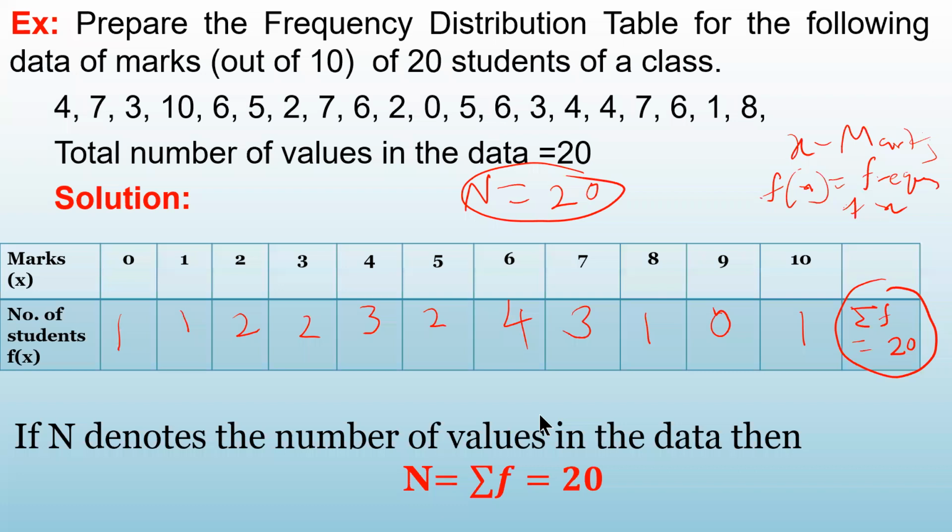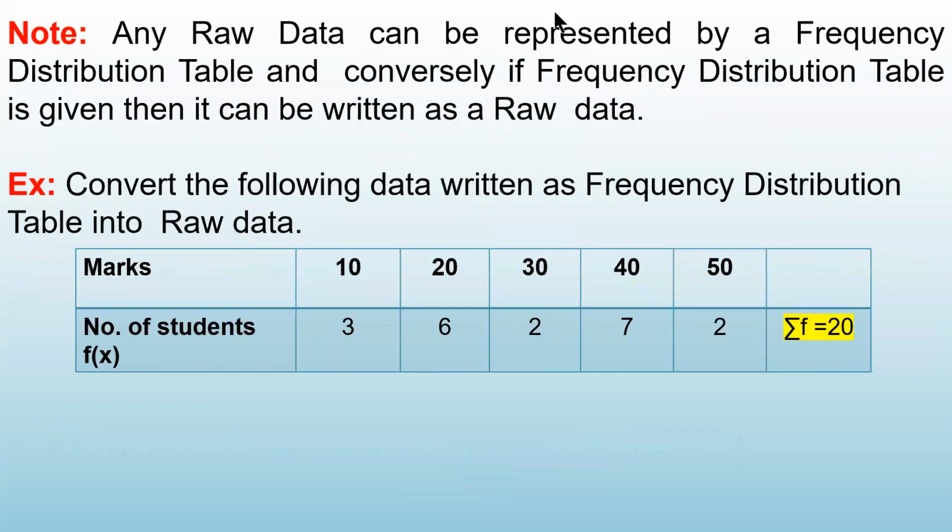So we have prepared the frequency table and we have observed that if N denotes the number of values in the data, then capital N is equal to summation of frequencies, and in this particular example it is 20. So I hope it is clear. तो अगर आपको इस तरह का रॉ डेटा दिया है तो आप फ्रीक्वेंसी टेबल बना सकते हैं, and you can also check the number of values, that is capital N in the data, and sum of the frequency is same as N is equal to summation f, that is 20. Let us see the next problem.